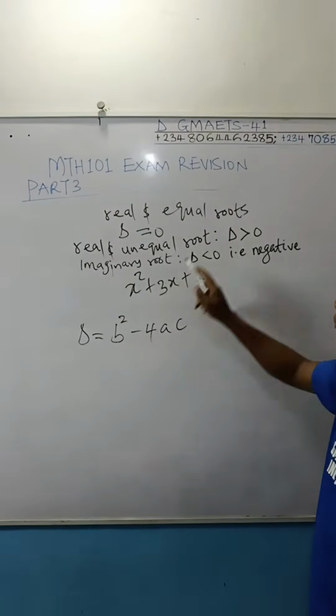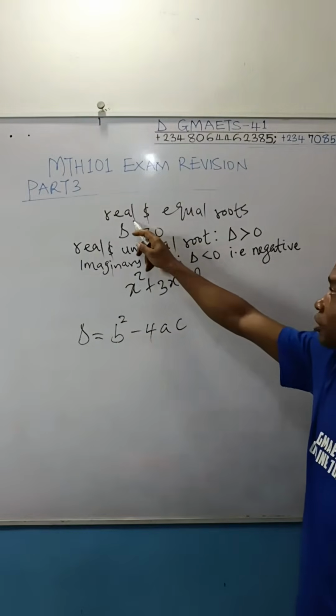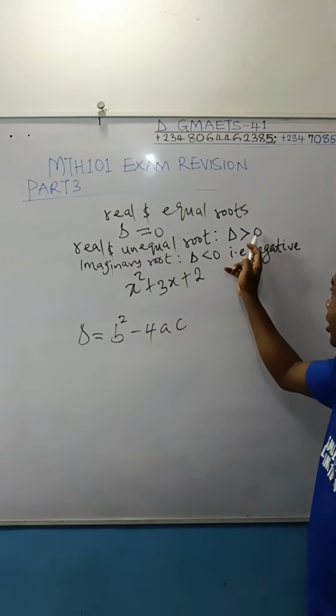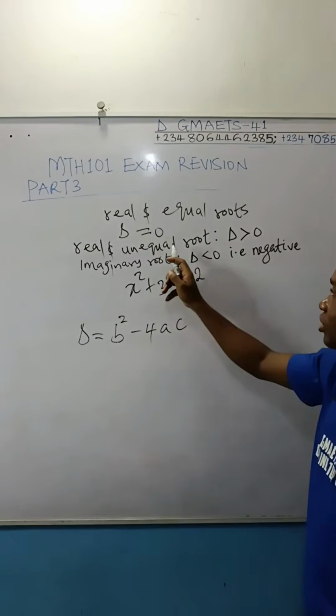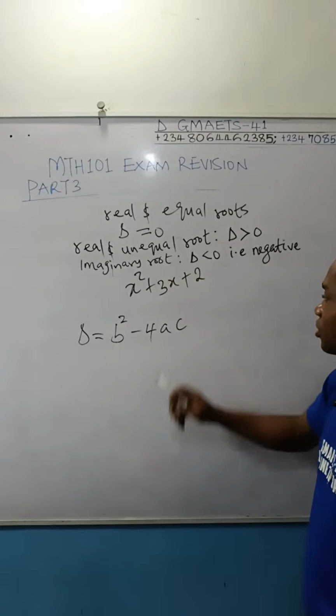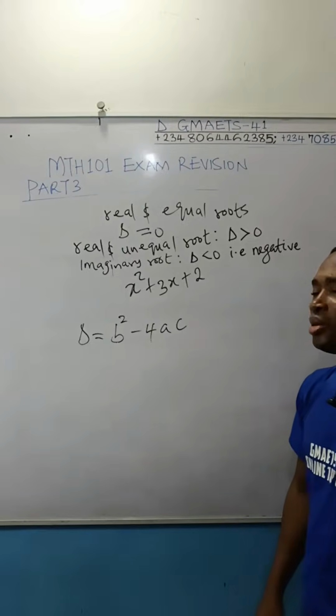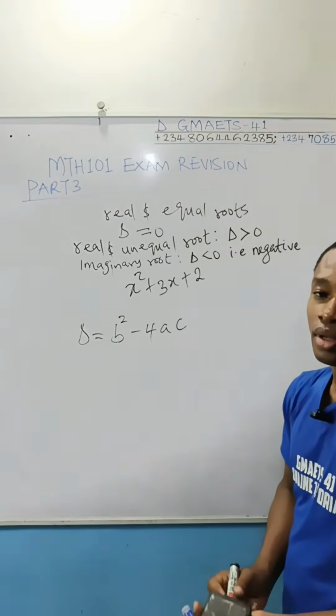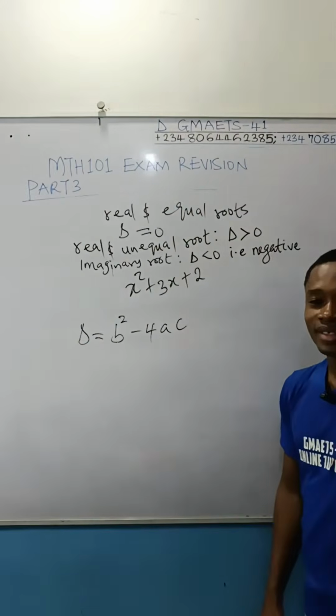If this gives you 0, then the roots you are going to get will be real and equal. If it gives you something greater than 0, you will get real and unequal roots. If it gives you something less than 0, you will get imaginary roots, that is, not real numbers. Are you following, right?